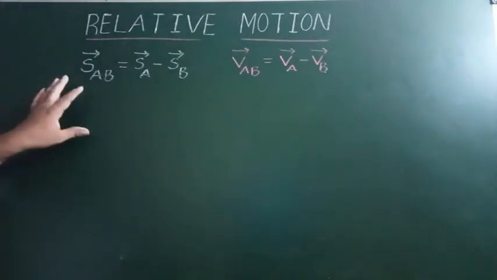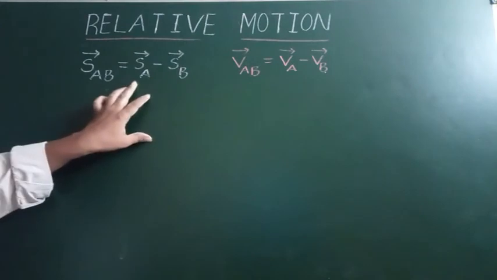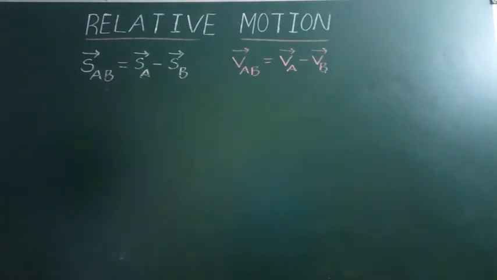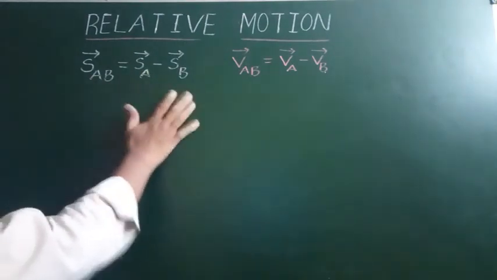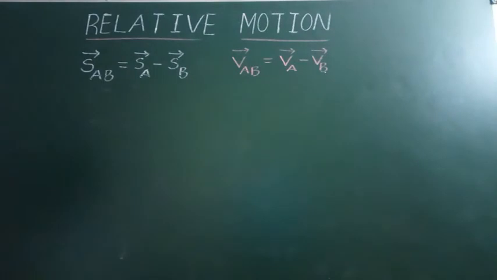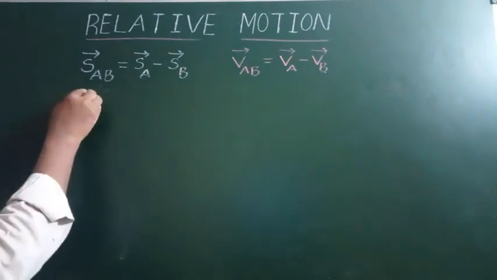Here, displacement of A with respect to B is equal to displacement of A minus displacement of B. Here, we are taking these in vector notation. Suppose we want to find the magnitude of displacement.